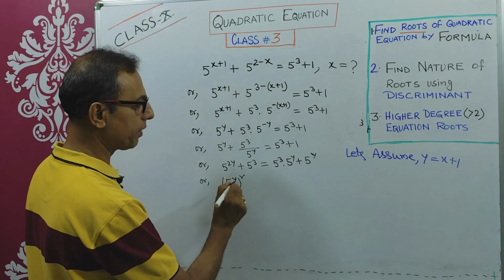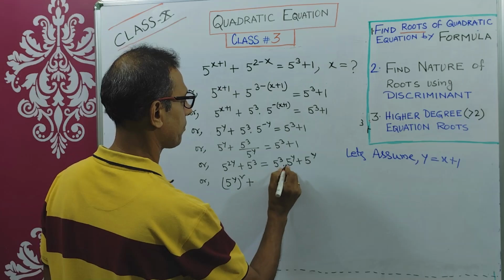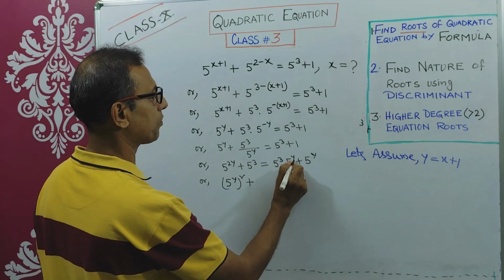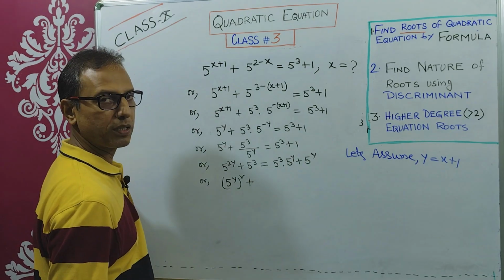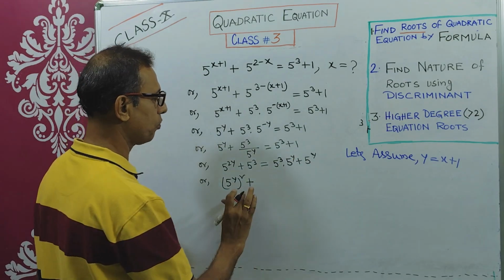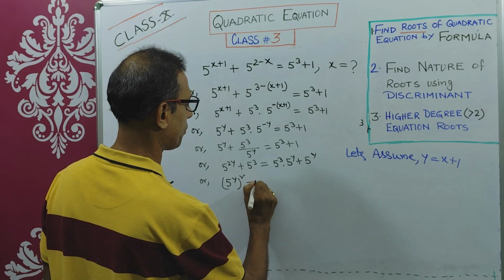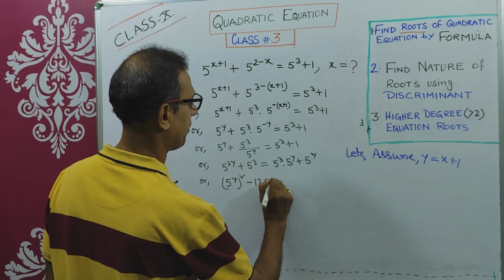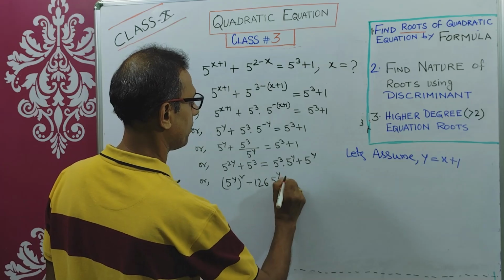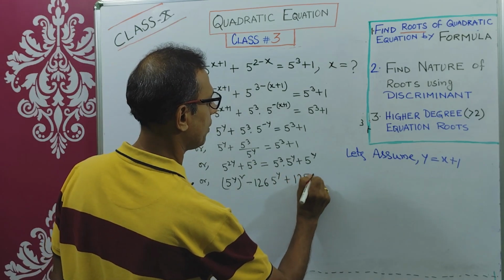You can write in this format: 5 to the power y whole square plus 5 cube equals 5 cube into 5 to the power y plus 5 to the power y. That means 126 into 5 to the power y. So 126, when it comes to this side, it is minus 126 into 5 to the power y plus 5 cube, meaning 125, equals 0.